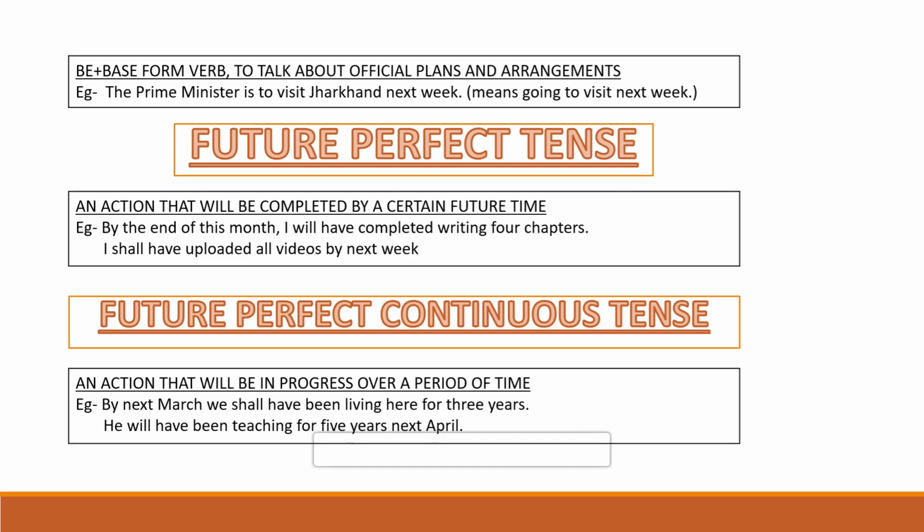So he will have completed 5 years of teaching. But you remember, the person has started teaching in the past, still teaching, and will be teaching in that particular place, and by next April he will have completed his 5 years. So these are the very important four kinds of future tenses, children.